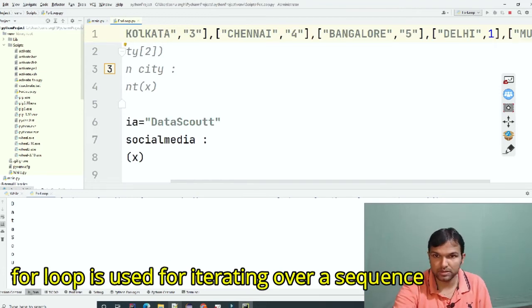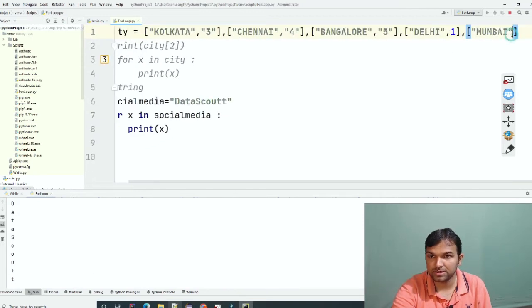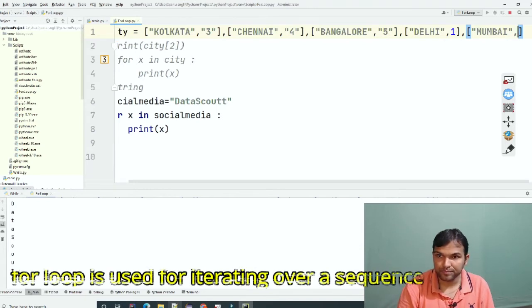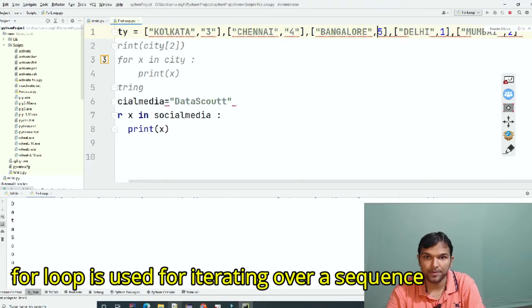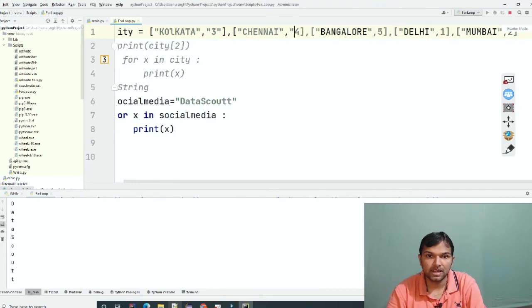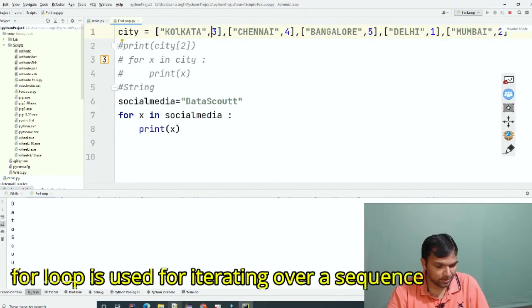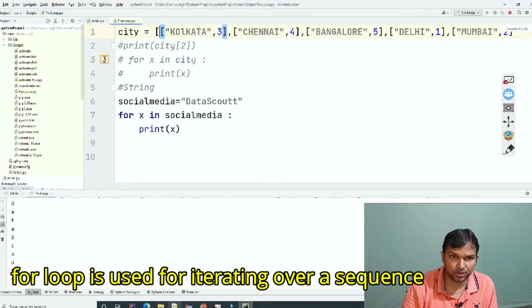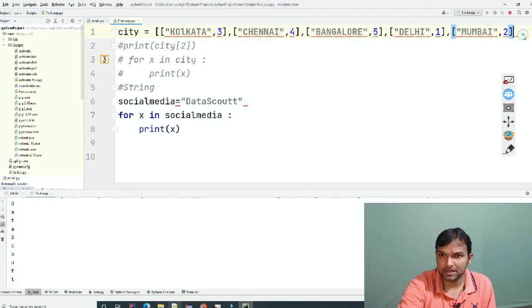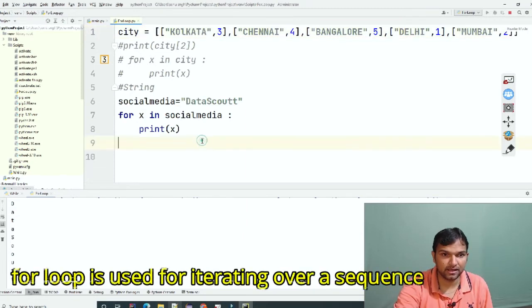Let me zoom out a little. I think it's pretty big, so that it fits in one screen. Let me say that Mumbai has got 2 awards, so Mumbai 2, this is 1. Okay, I can remove this as a string. Let me have this as a number, and let's say that Kolkata also has a number. So let me say that these cities have got this kind of awards. Let me put all of this inside one nested list.